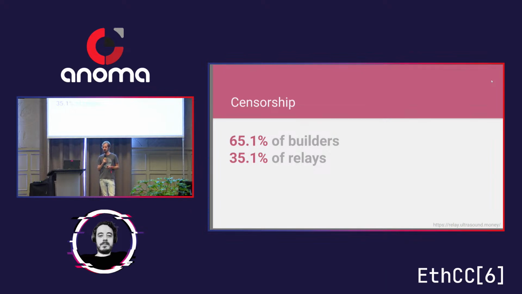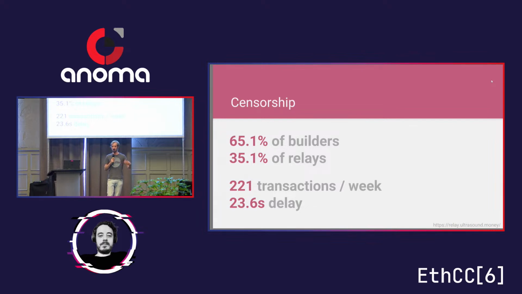How many transactions are affected? It's about 220 transactions a week, and as a result they get delayed by roughly 23.6 seconds. We can call this weak censorship because the transactions will eventually get included, but only later, when a block producer is selected that does not do this sort of censorship.